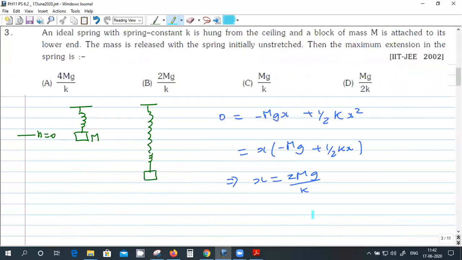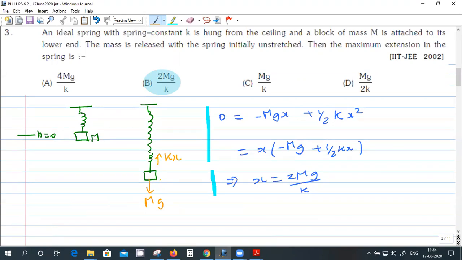Okay, try this one. This question you have already done previously. Basically, you use the energy conservation. The mistake here is if you use force equilibrium, from the free body diagram you'll get weight as mg and the spring force as k into x. If you equate these two, you'll get x as m by k into g. So there will be a factor of 2 missing.